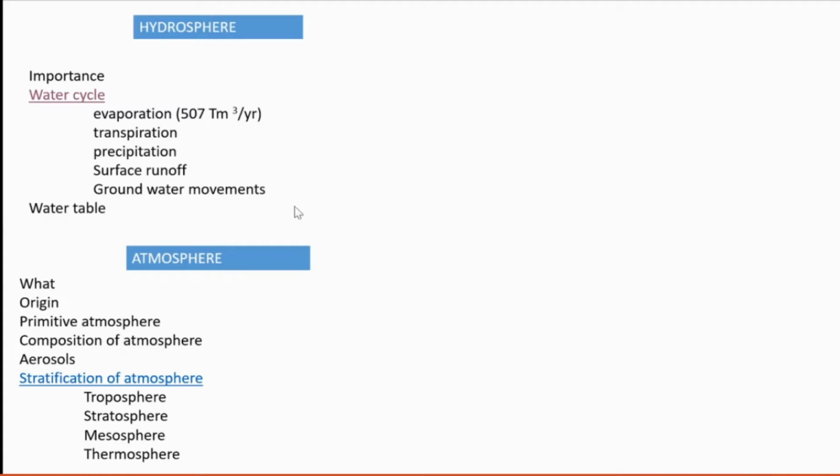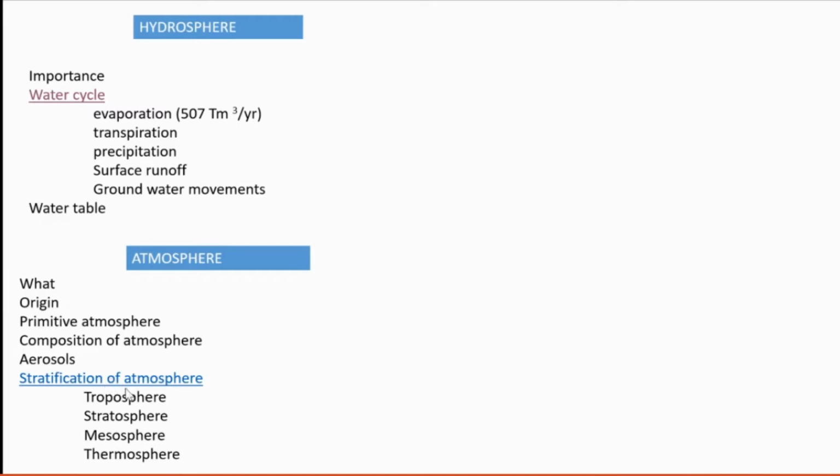Okay, then what are aerosols? That term also we have already learned in the previous chapter. Then you need to tell me what is aerosol. Aerosols are those suspended solid particles present in air as a result of fossil fuel combustion and volcanic eruptions, forest fires, so many things.